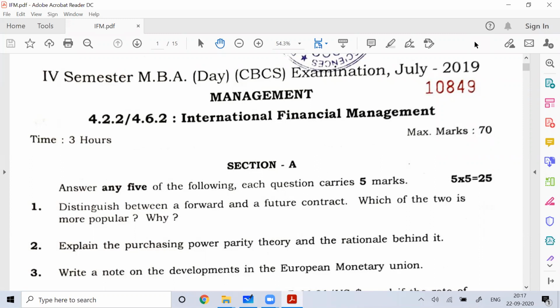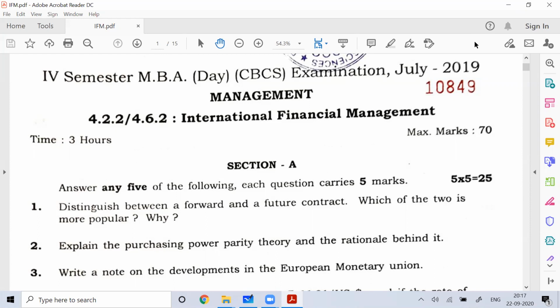Not just Bangalore University people, all other students who belong to any university, more or less the finance portion is the same in all universities. So all the students who are preparing for the IFM paper, either in BA or MCOM, or belonging to any university, what is important here is the logic. And if we stay with the logic, the things will remain the same.